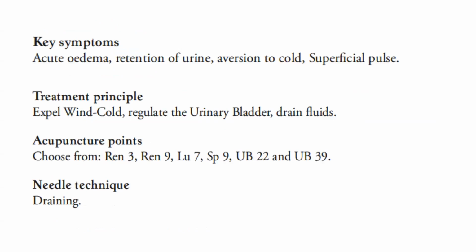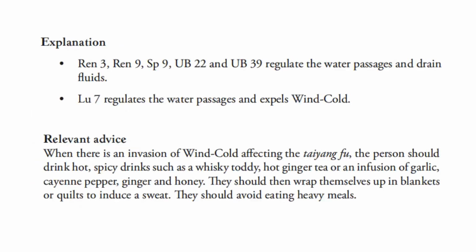Treatment principle: expel wind cold, regulate the urinary bladder, drain fluids. Acupuncture points to choose from are REN 3, REN 9, Lung 7, Spleen 9, Bladder 22, and Bladder 39. Needle technique is draining. REN 3, REN 9, Spleen 9, Bladder 22, and Bladder 39 regulate the water passages and drain fluids. Lung 7 regulates water passages and expels wind cold.